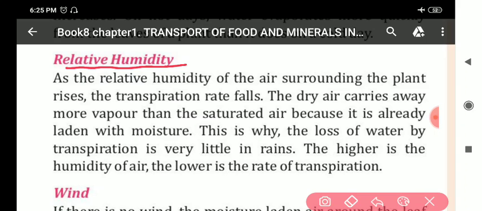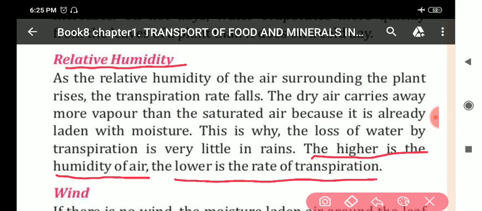Next, my dear students, on increasing the humidity, the rate of transpiration decreases. Just see the last line. The higher the humidity of the air, the lower the rate of transpiration.